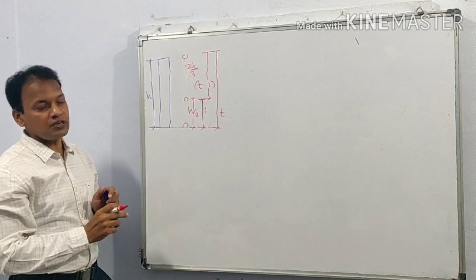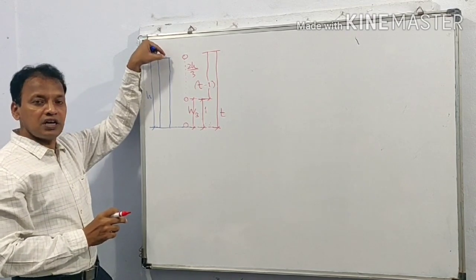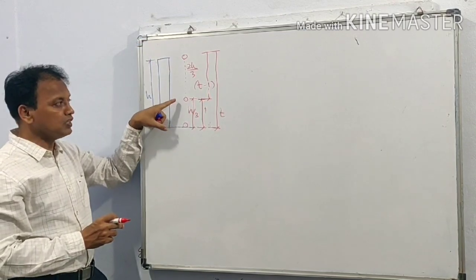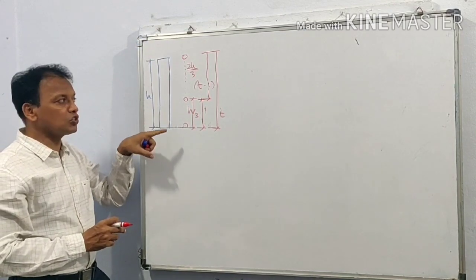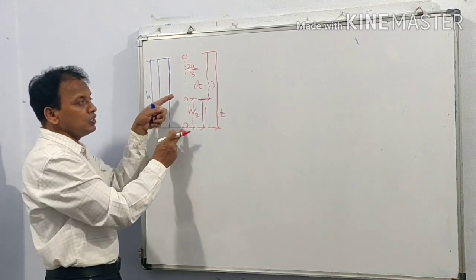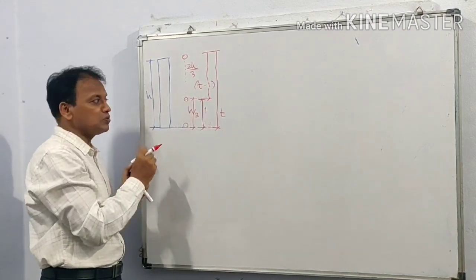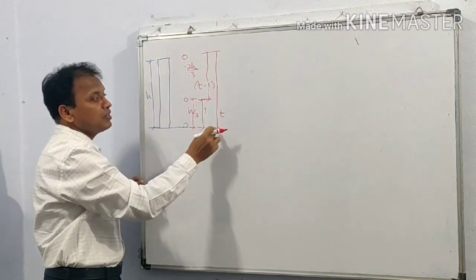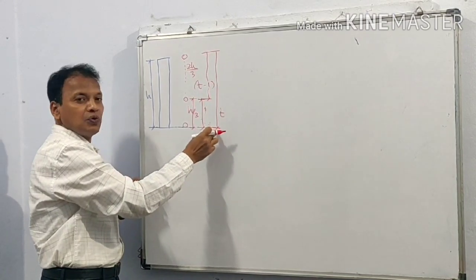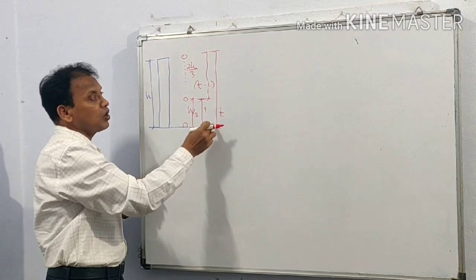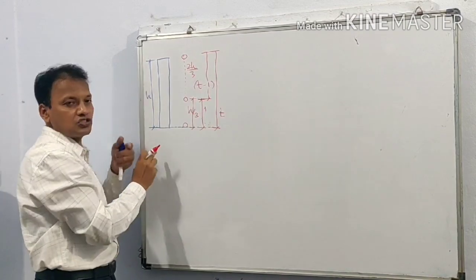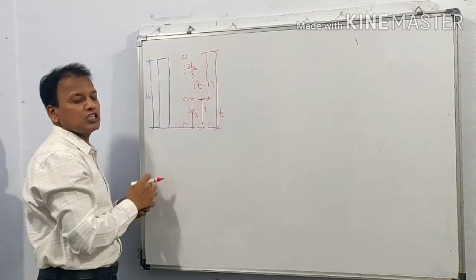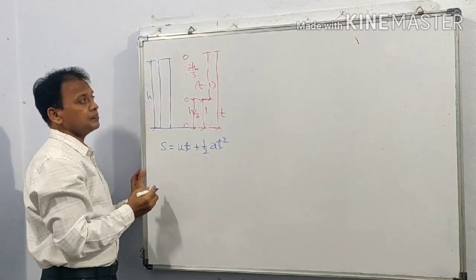So what is the question? A body is allowed to fall freely from the top of the tower. During last second of its motion, it covers 1/3 of the height of the tower, and therefore we have shown here 1/3. This is the last second of its motion. Total time required is t, and therefore distance covered by the body in time t is h, and in time t minus 1 is 2h by 3.